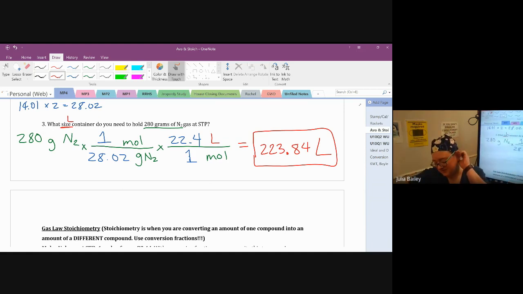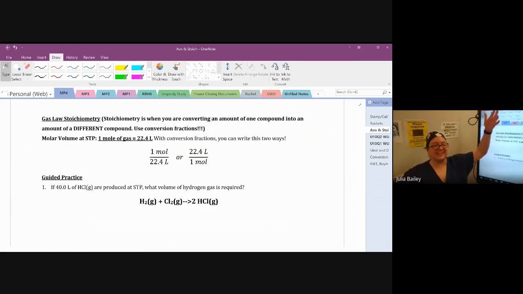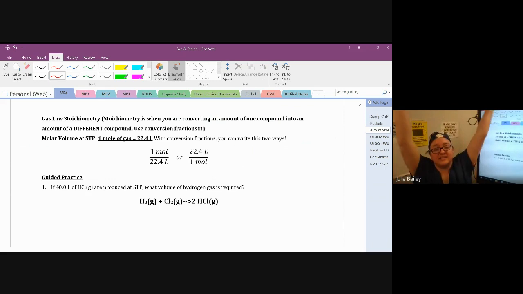Some of you may have noticed the title of the next page already. If you haven't, well, here it is. Gas stoichiometry. Stoichiometry is back. It never went away. It was just hiding for a minute, but it's back. We're doing it. Remember, stoichiometry is when you're converting from one compound into a different compound using these conversion fractions. Now we have a way to do that with volume. So you can convert moles and liters this way.